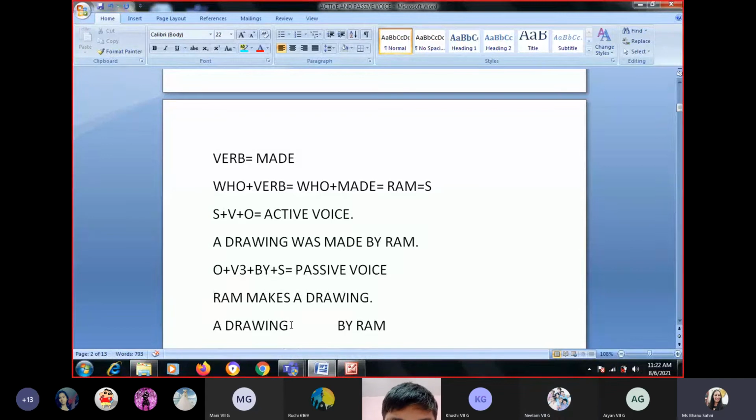Very good. Present tense. With present tense, what are we supposed to use? Is or are. Very good. Drawing is singular or plural? Singular. Is. A drawing is made by Ram.